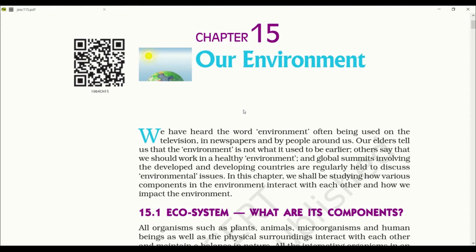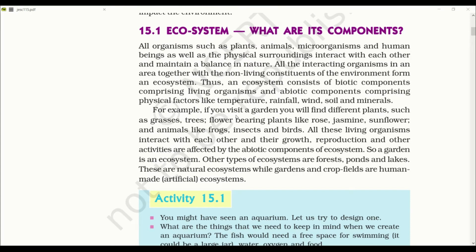Today I bring to you from Standard 10 NCERT syllabus, chapter 15, our environment. Let's start the topic with ecosystem. All organisms such as plants, animals, microorganisms and human beings, as well as the physical surroundings, interact with each other and maintain a balance in nature.